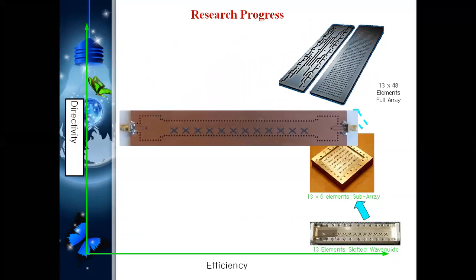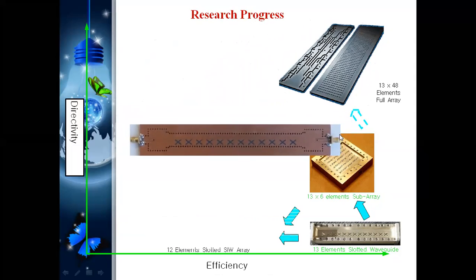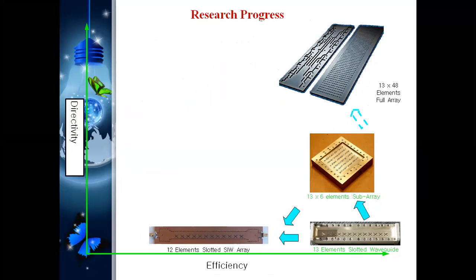But it is a substrate integrated waveguide. One more type of the antenna. Both sides are presented like this. Two inputs are given at that time, which will be 12 elements of the SIW array antenna.